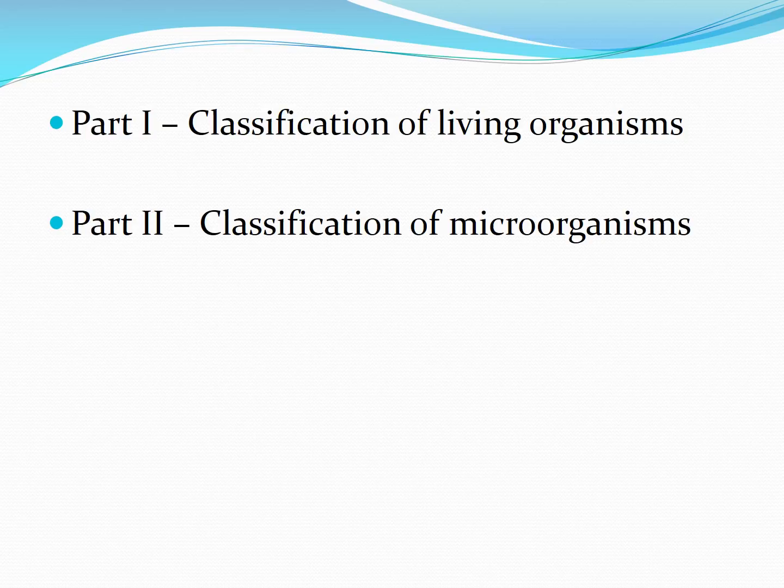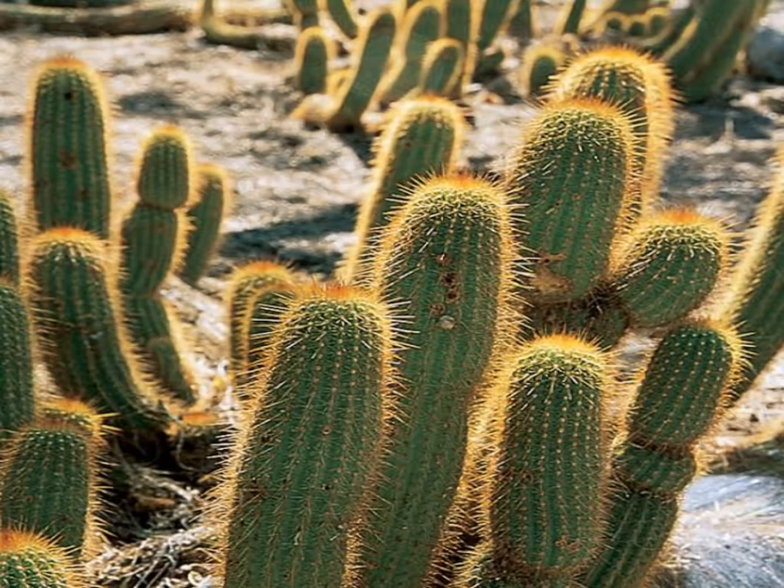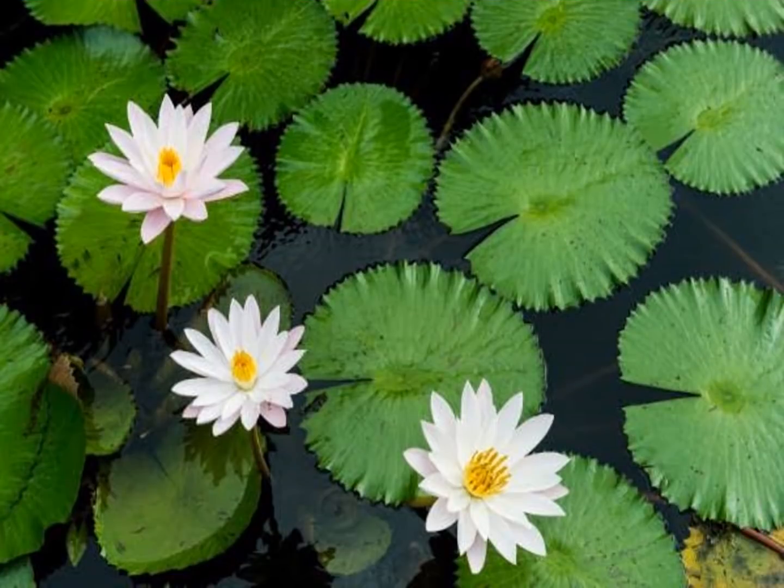We have already learnt in 7th standard about adaptation. We know that animals and plants adapt to different conditions in the environment, and this actually leads to development of new species of plants and animals. We have learnt very well how camel and cactus has adapted to the harsh environment of high temperature in the desert. Similarly, we have learnt about how fishes and lotus-like plants have adapted themselves to the aquatic environment. All these adaptations which these plants and animals do have generated many species of plants and animals.